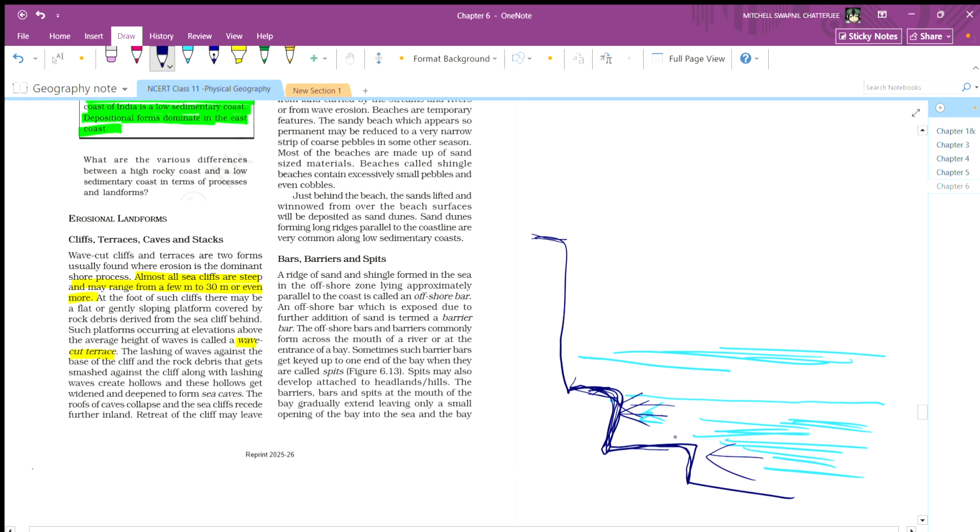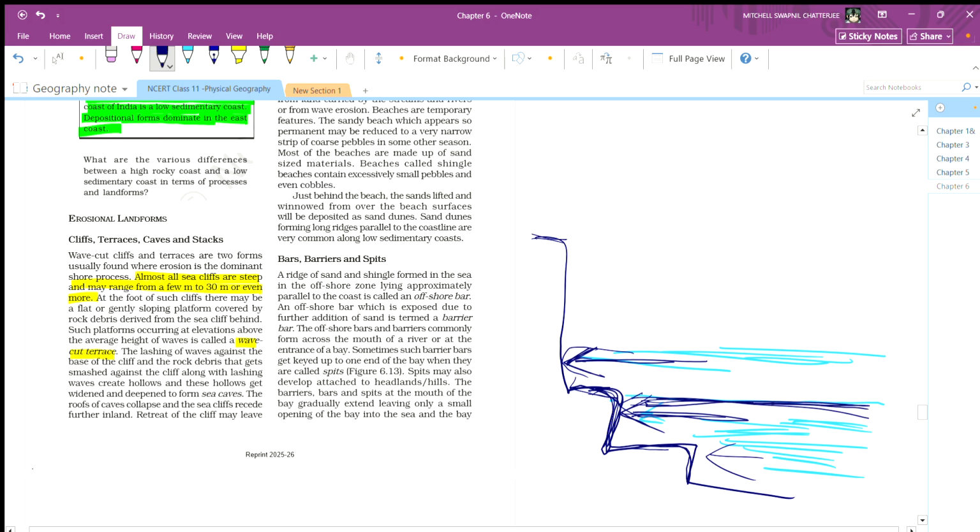So where are the forces applied? Force is applied at this side. That's why it has moved back. The intensity of the force will be applied at this side. At some time period, it will be applied at this side because the sea level is at this level.